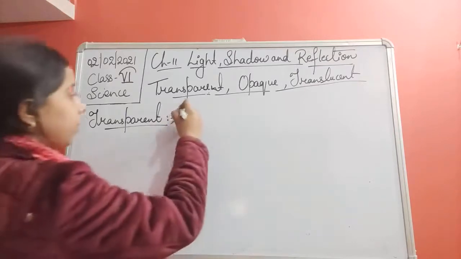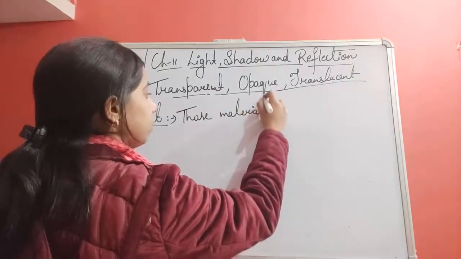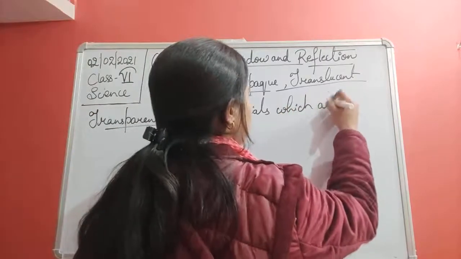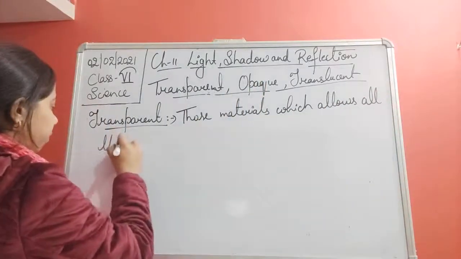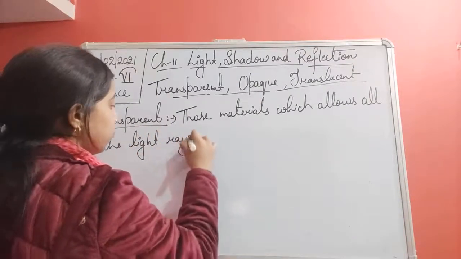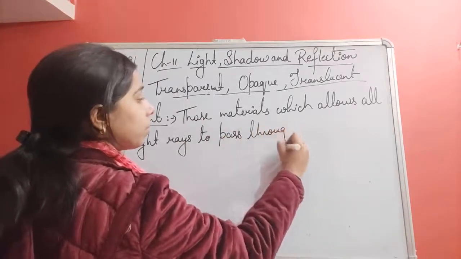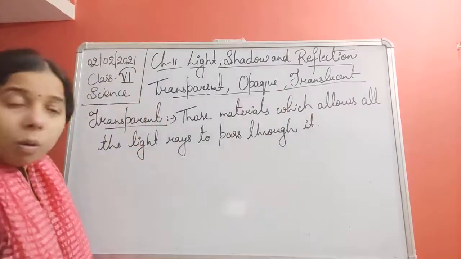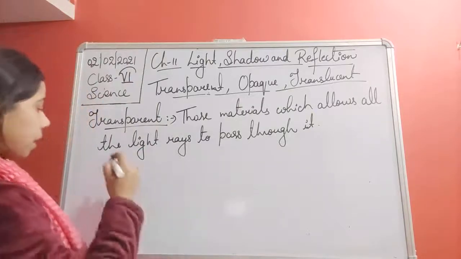So we can write it that those material which allows all the light rays to pass through it, which allow all the light rays to pass through it, that is called as a transparent material.